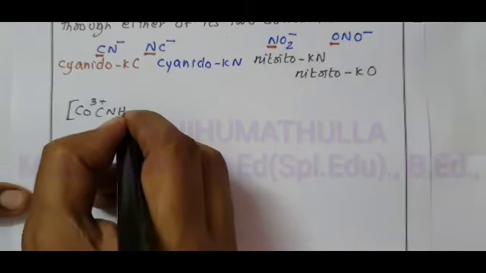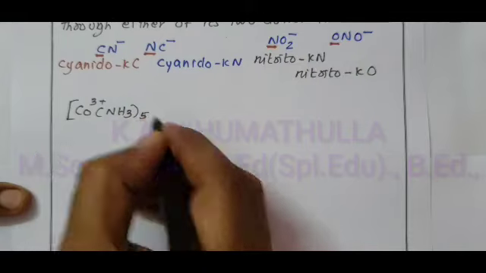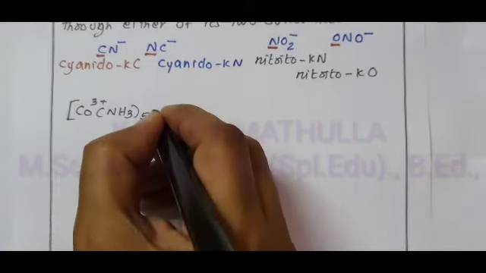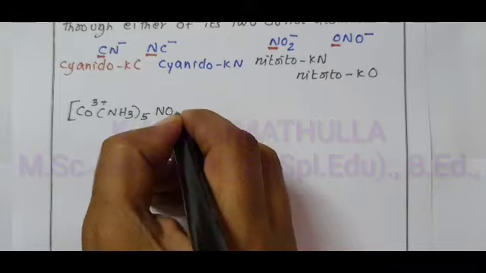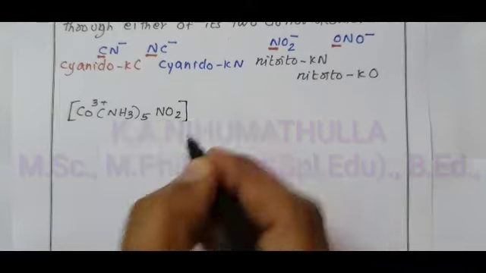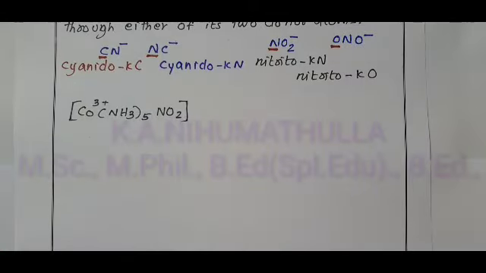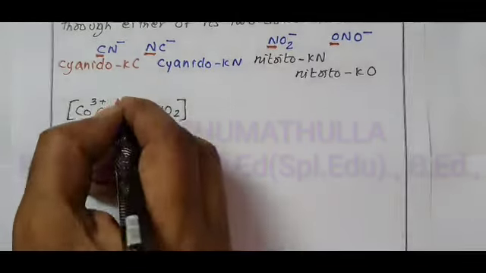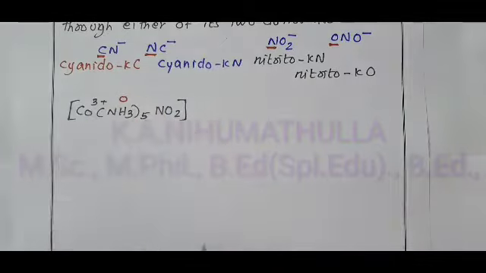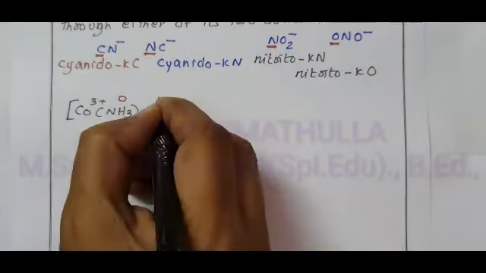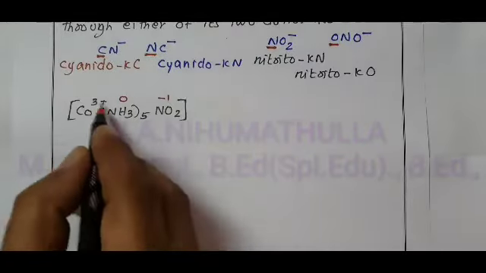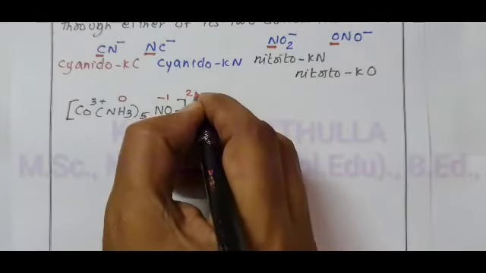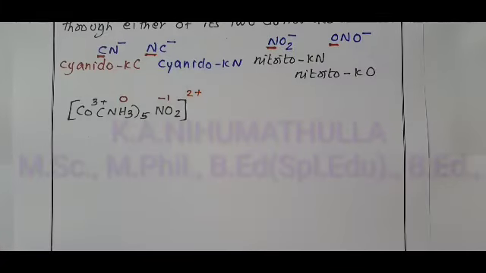NH3, how many times? 5 times. NO2. Amine is a neutral ligand, charge equal to 0, 5 into 0 equals 0. NO2 is minus 1. When we add these two, we get 2 plus on the complex.